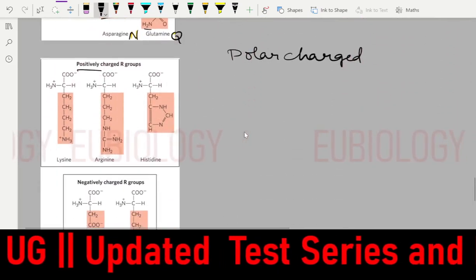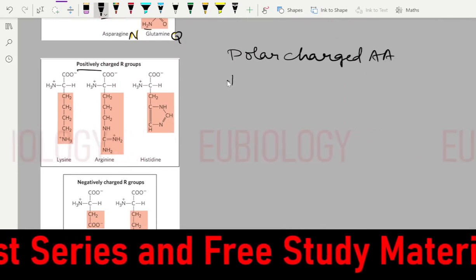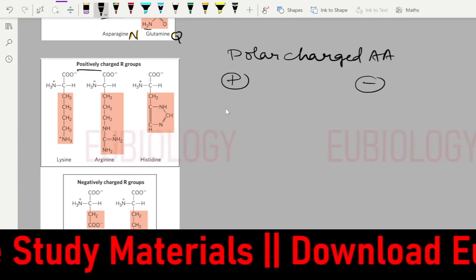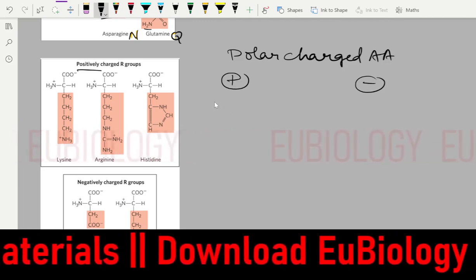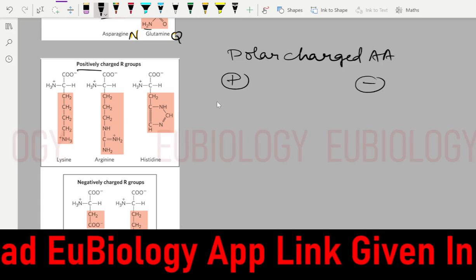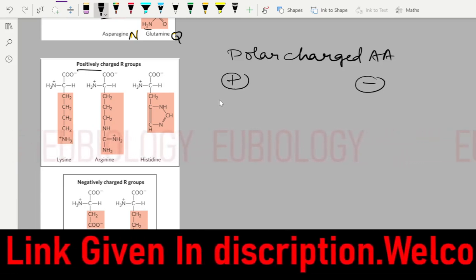Coming back, polar charged amino acids can be of positive charge or of negative charge. So the positively charged amino acids are lysine, arginine, and histidine.